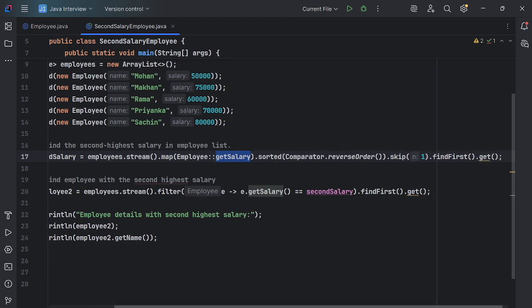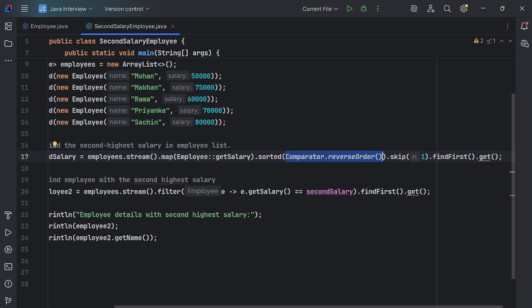Now, after getting the list of salaries using map, we will sort it. I am using the sorted method. As we know, for sorting data in a list in Java 8, we use sorted in stream. Sorted uses the Comparator interface for sorting.